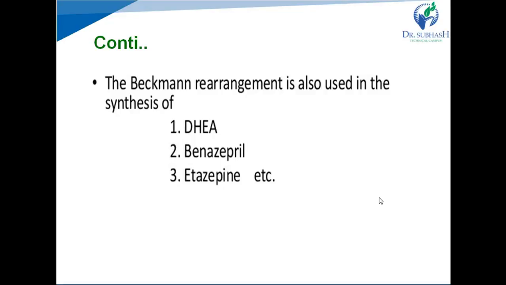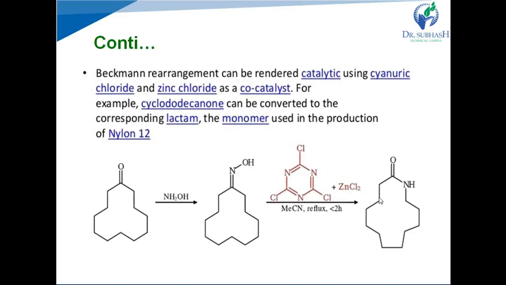The next application: it is also useful for the synthesis of different types of drug molecules like DHEA, that is dehydroepiandrosterone, an adrenal hormone, benazepril, that is an ACE inhibitor, angiotensin converting enzyme inhibitor, and a zepine, that is an anticonvulsant drug. Next, it is also useful for the synthesis of polymers like nylon 12. Right? Here, the monomer for nylon 12 can be prepared by Beckmann rearrangement reaction.